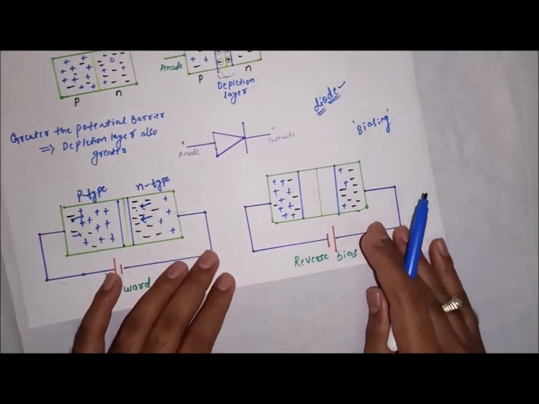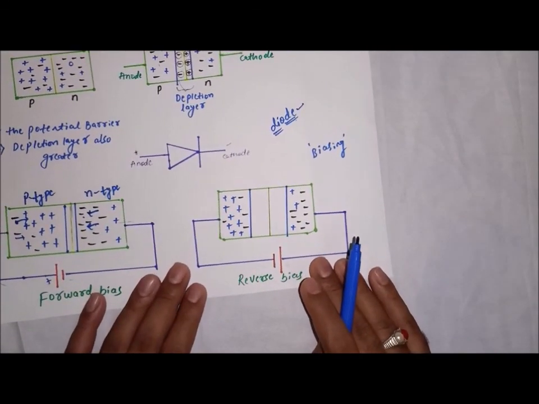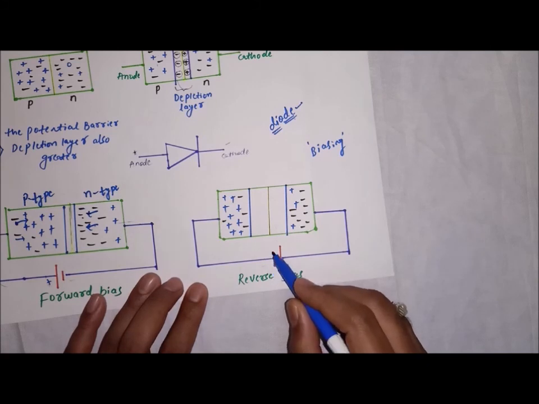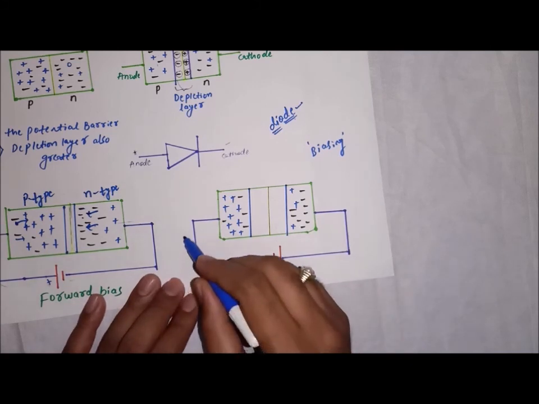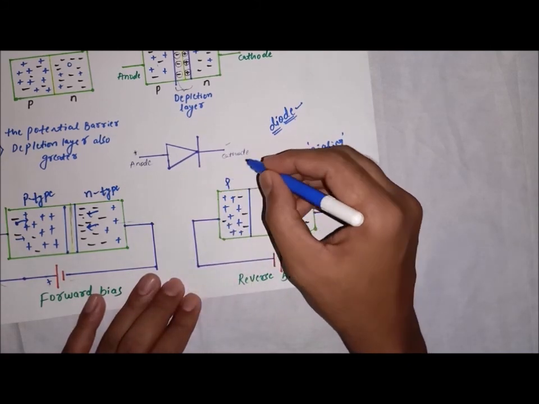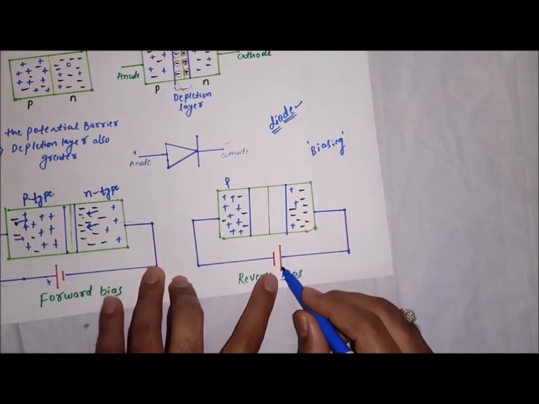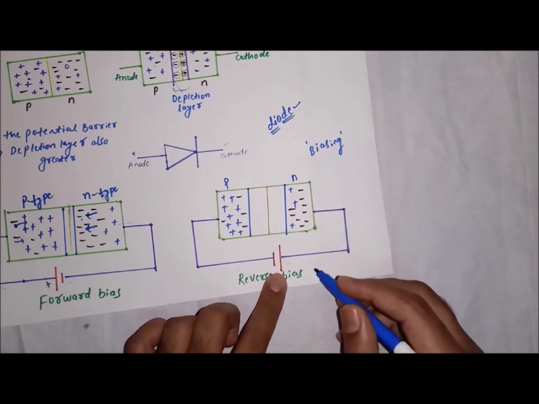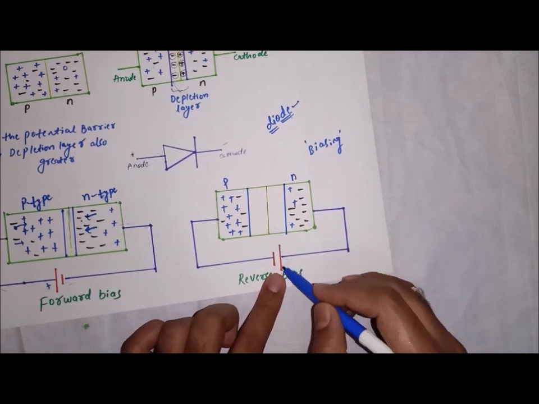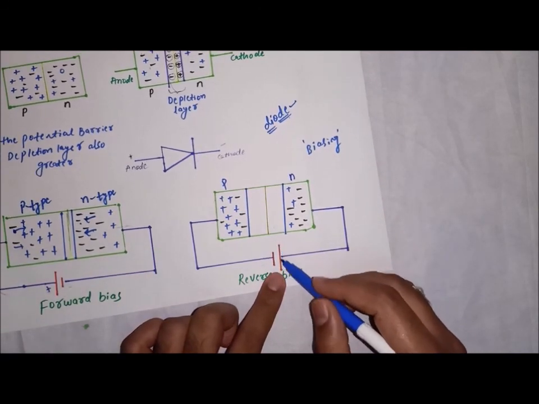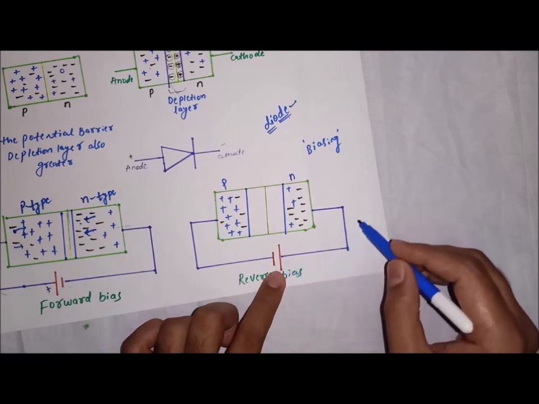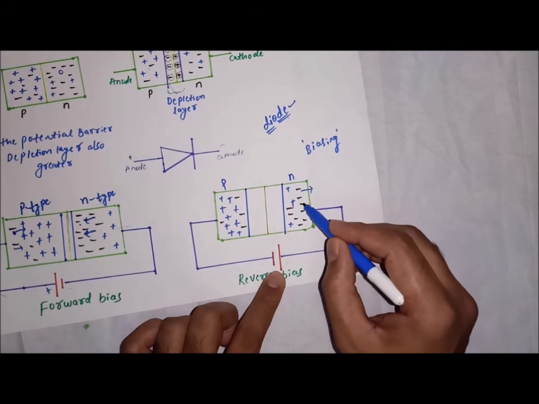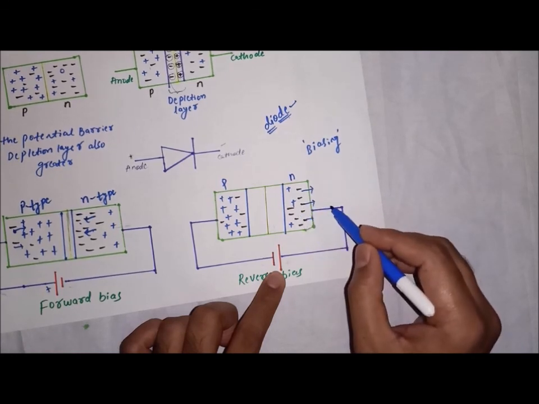What happens in the reverse bias? We will see. In the reverse bias, the negative terminal of the battery is connected to the P side and the positive terminal of the battery is connected to the N side. Then what happens? This positive plate of the battery attracts all these electrons towards this side.